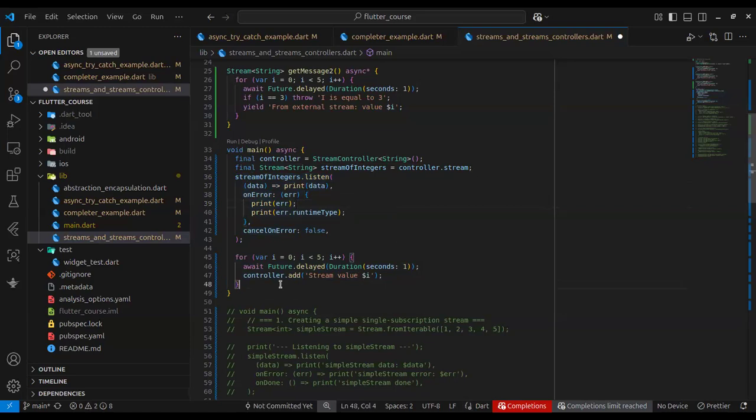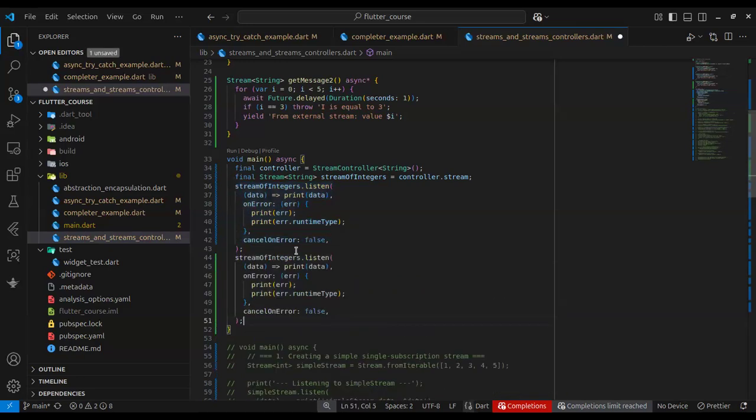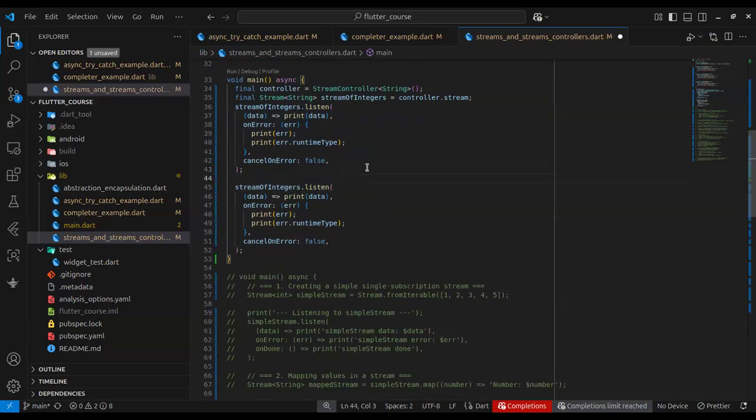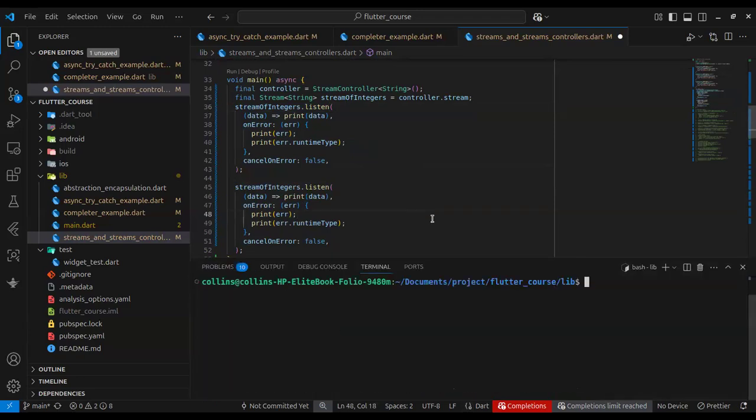So if I do this now, this doesn't work. I can't listen to this stream twice. If I run this code, it should throw us an error.